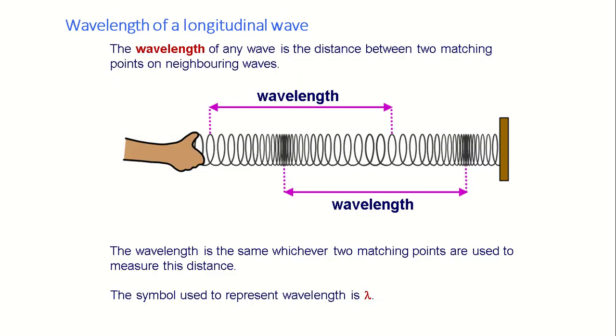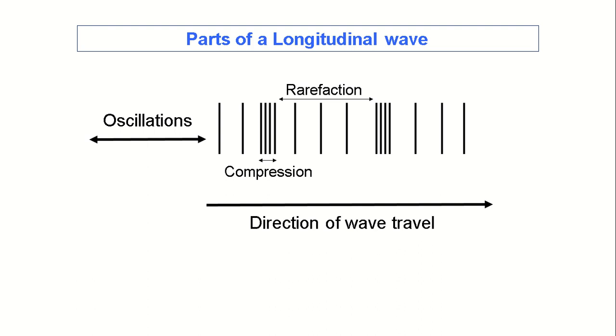Wavelength of a longitudinal wave. To figure out the wavelength of a longitudinal wave, you need to find out the region of the compression, the middle of the compression, and the middle of the next compression. That's a wavelength. The distance from that middle to the next middle of the compression. Or you need to find out the middle of the rarefaction and the middle of the next rarefaction. So the distance is the wavelength. Good? The symbol lambda is used to represent the wavelength.